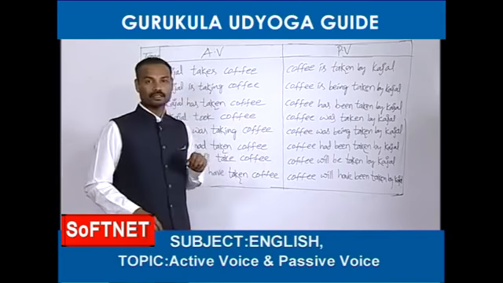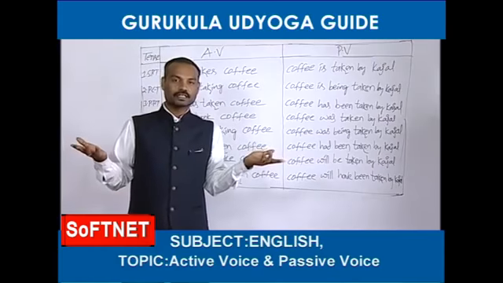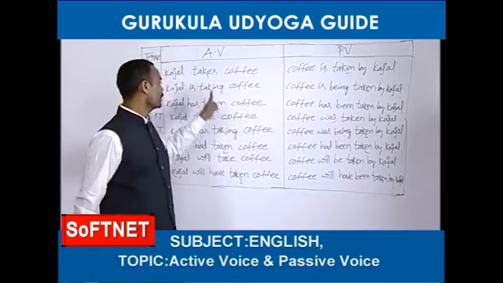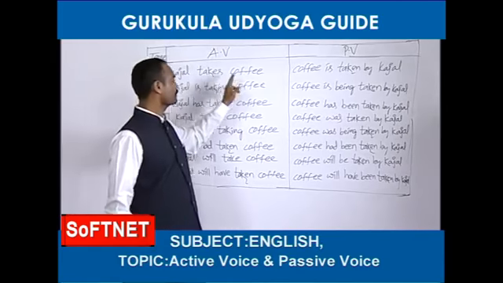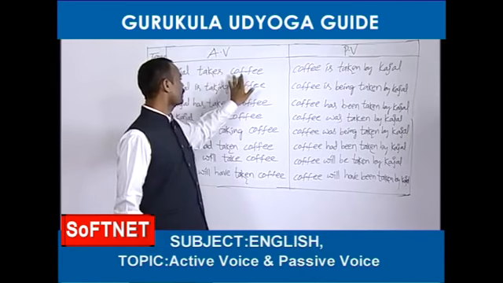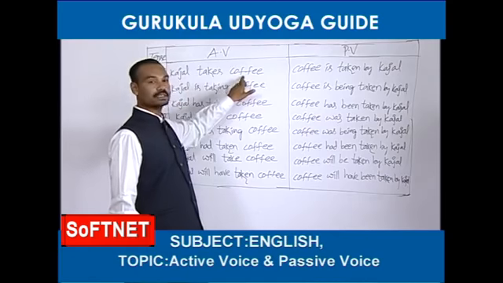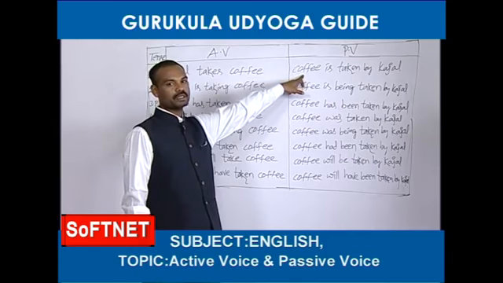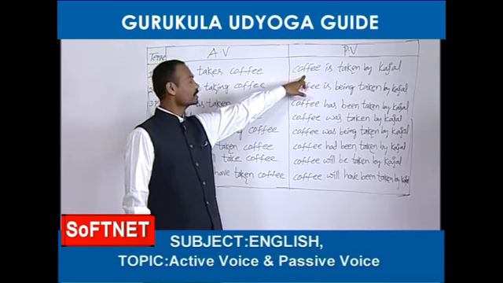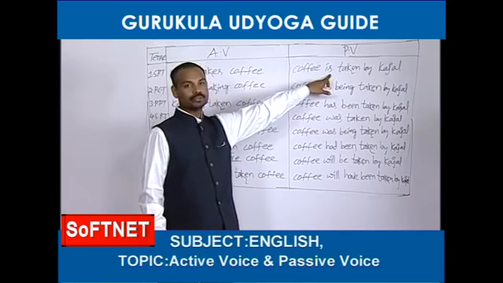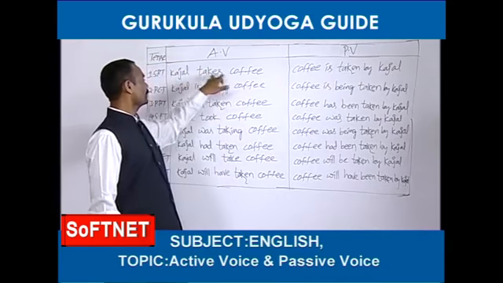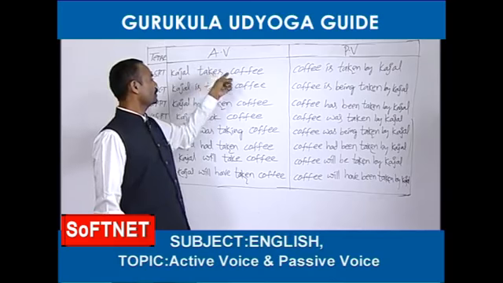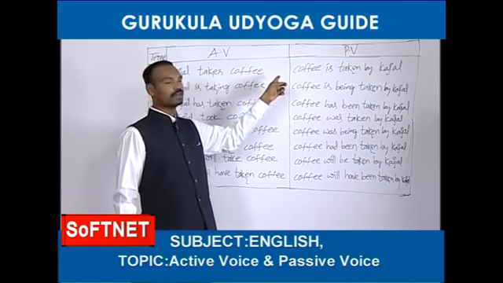Subject plus V1. Okay, it means it is simple present tense. In simple present tense, we should always use the first form of the verb. So it has been given from simple present tense. That's fine. So, Kajal takes coffee. This is subject, this is verb, this is object. So passive voice, you know that the passive voice should start with the object. Next, we need one helping verb. What I told you, sometimes helping verbs are given in the active voice. In this sentence, there is no helping verb.